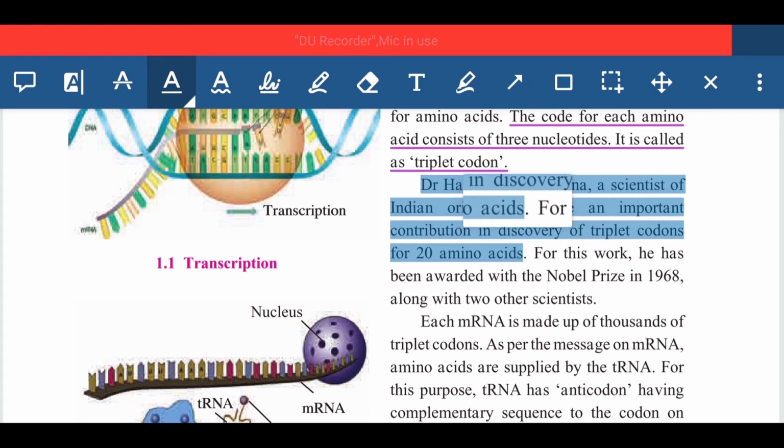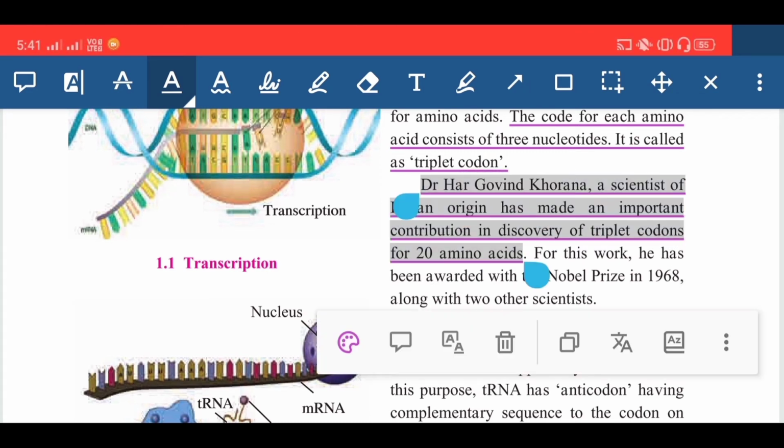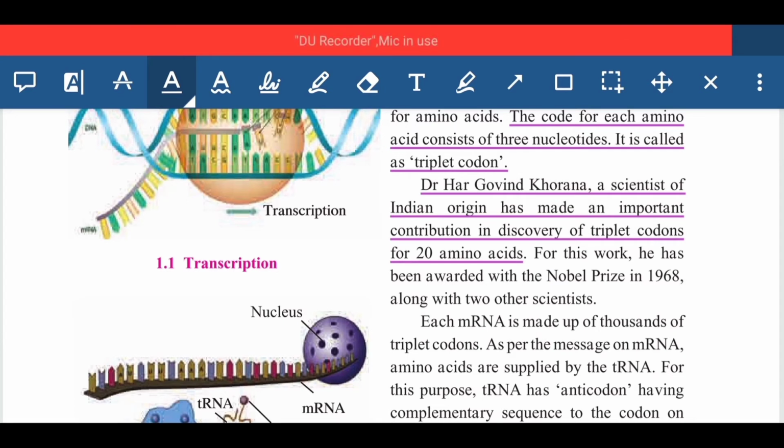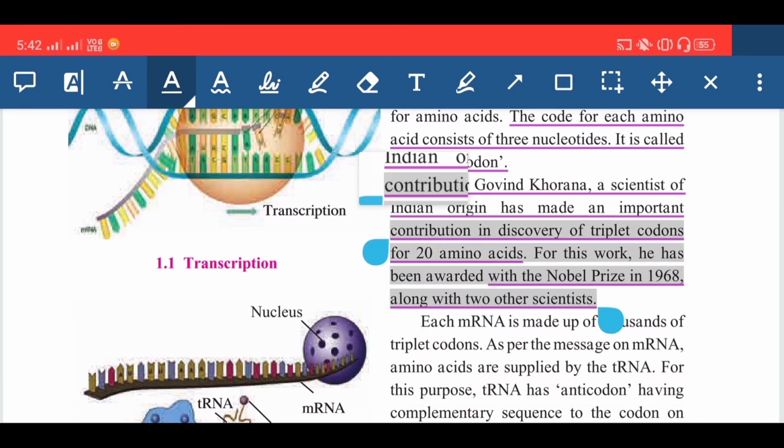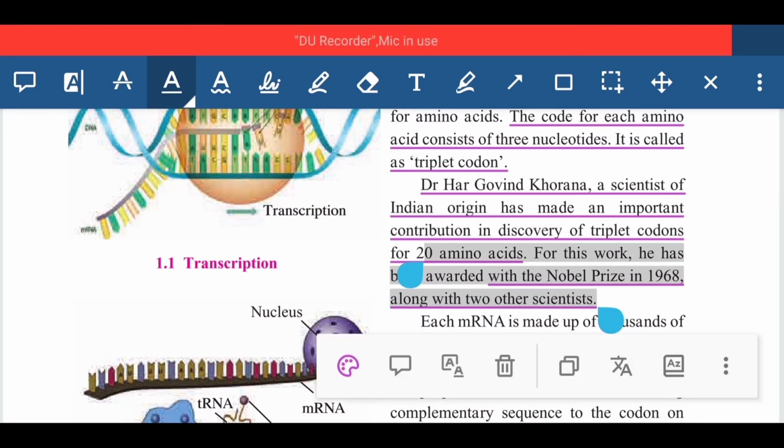Total 20 amino acids he had discovered, and because of his work we are able to find out which amino acids are responsible for which type of protein synthesis. So for this work he was awarded the Nobel Prize in 1968. So again this is also an important sentence.